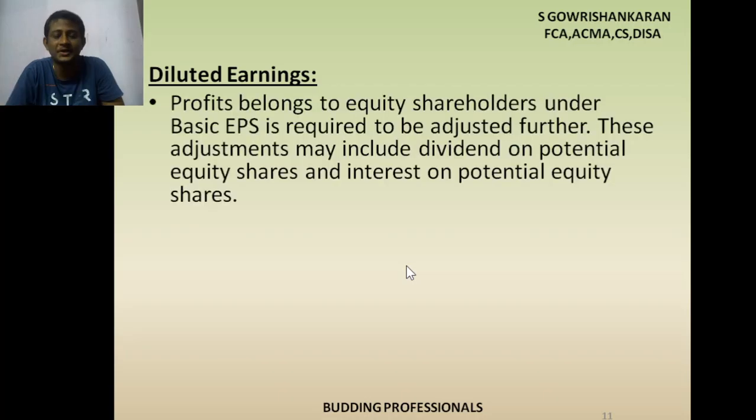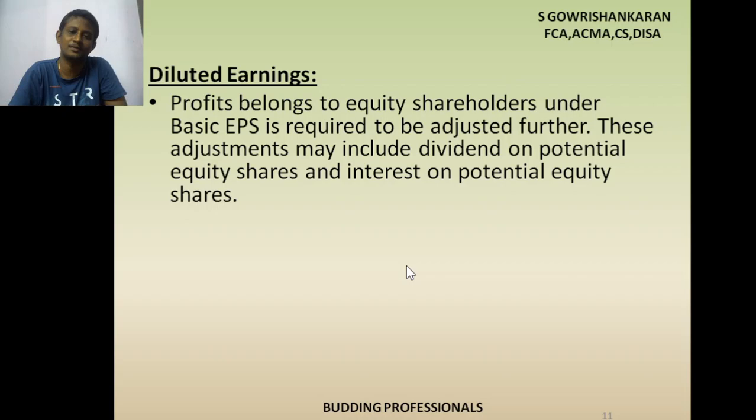So what is this diluted earnings then? There are some securities, some financial instruments, that will be convertible into shares in future. For example, convertible debentures.